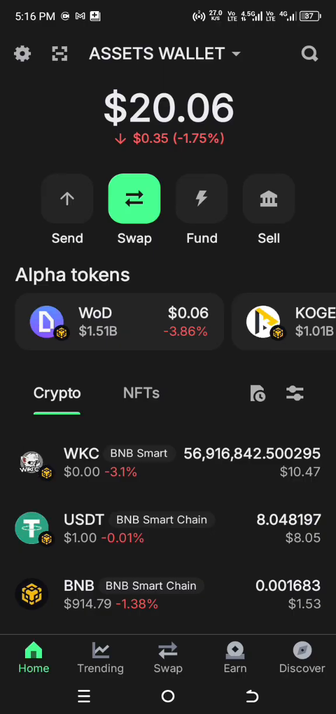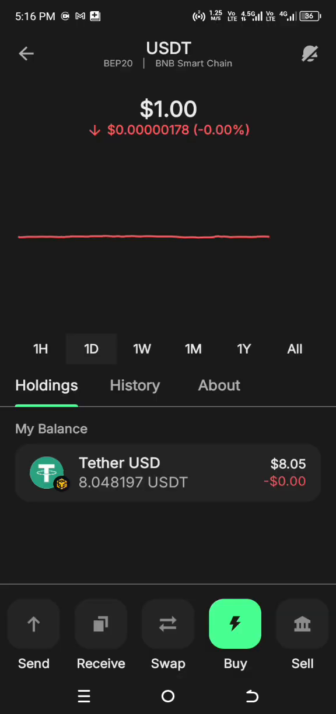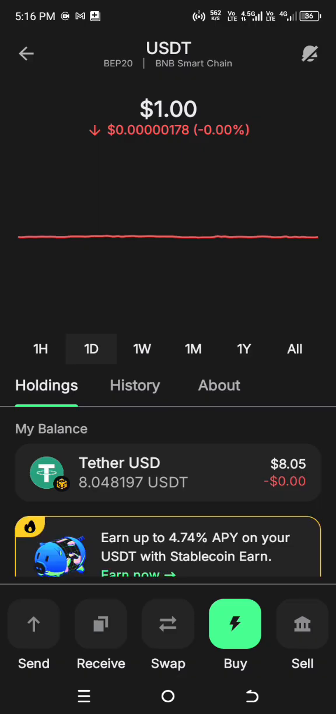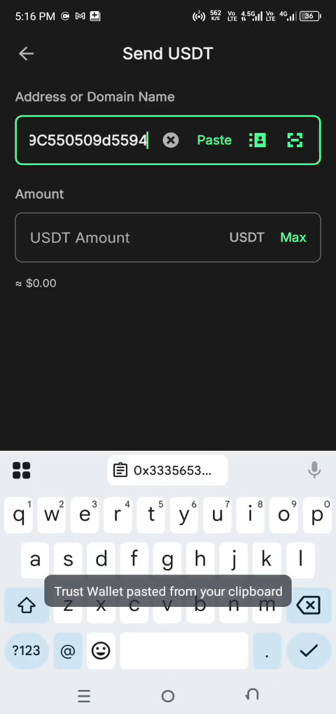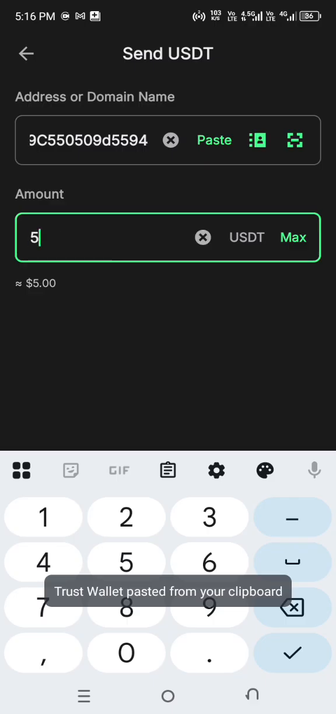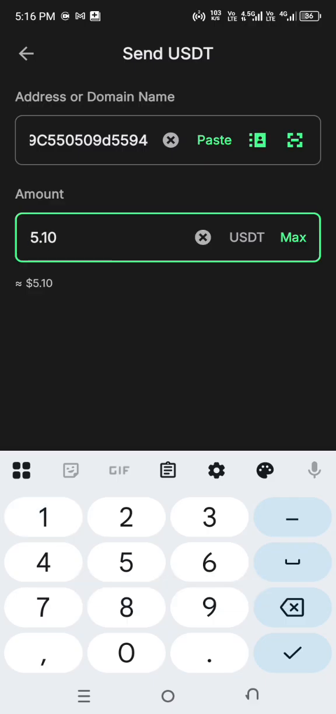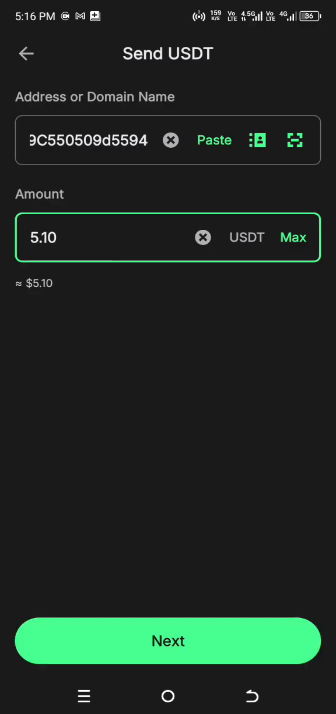So I am right here in my Trust Wallet. What I'm going to do is click on the USDT you see here. It must be under BNB, and then you click on send. Then you paste the address you copied, and then enter the amount, 5 point this. That's how much you're going to get. Then you click on next.